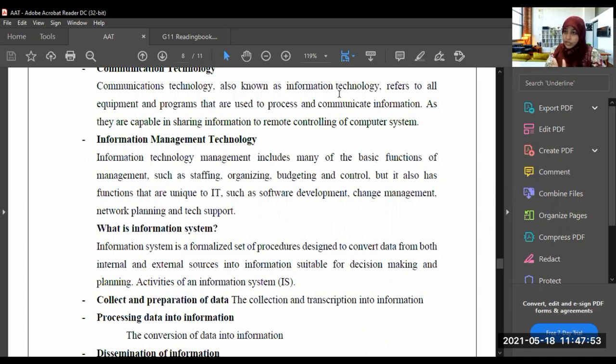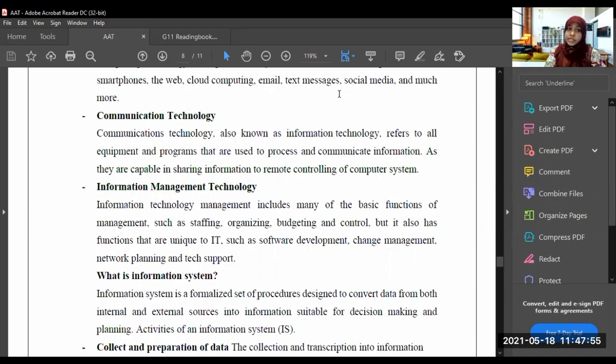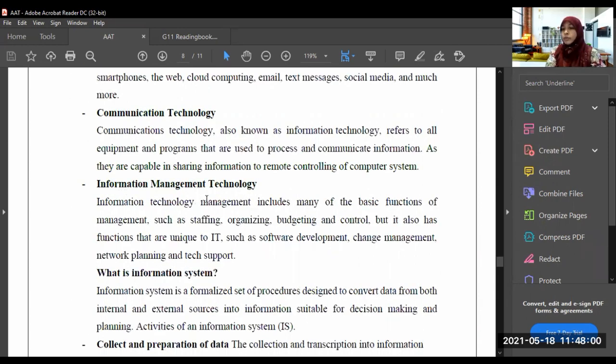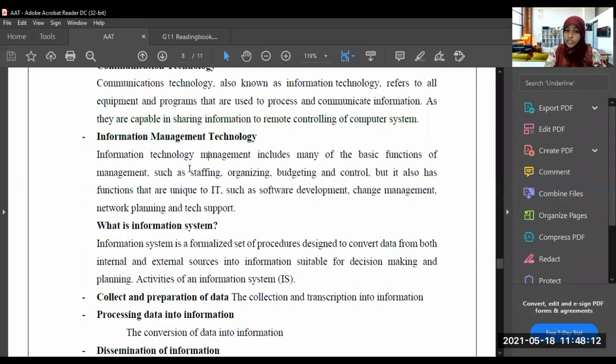Next, the third element, the third sub-principle, is information management technology. This is what you should know much about. We can call it information technology management or information management technology. It includes many of the basic functions of management.